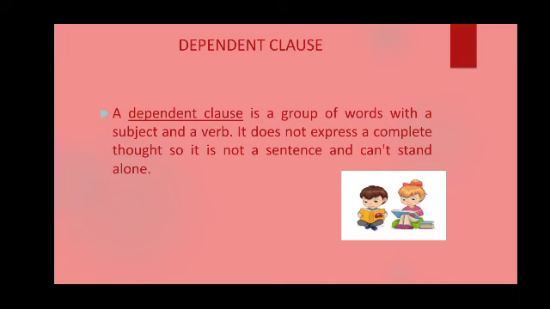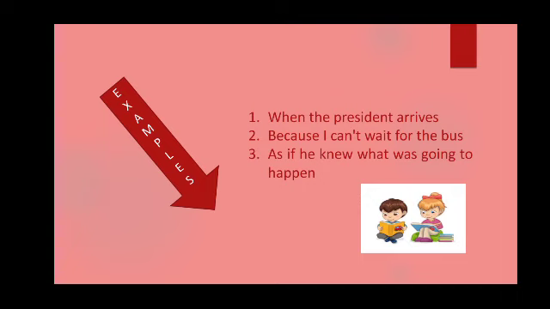Let us see a few examples. When the president arrives. See, if I consider this part, here the subject is there, the verb is there, but the part is not complete. How can we make it complete?